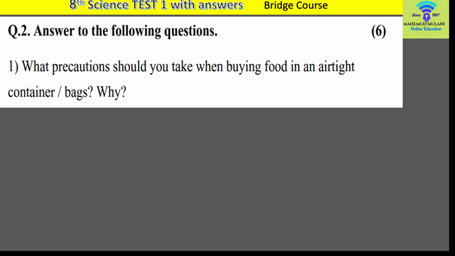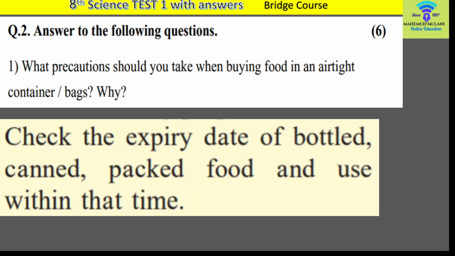The sub question number 1 is: what precautions should you take when buying food in an airtight container or bags, and why? The answer is clearly given: check the expiry date of bottled, canned, packed food and use within that time. You can look on the upper part of that packing for the expiry date, packing date, batch number, and all other things that are also written.